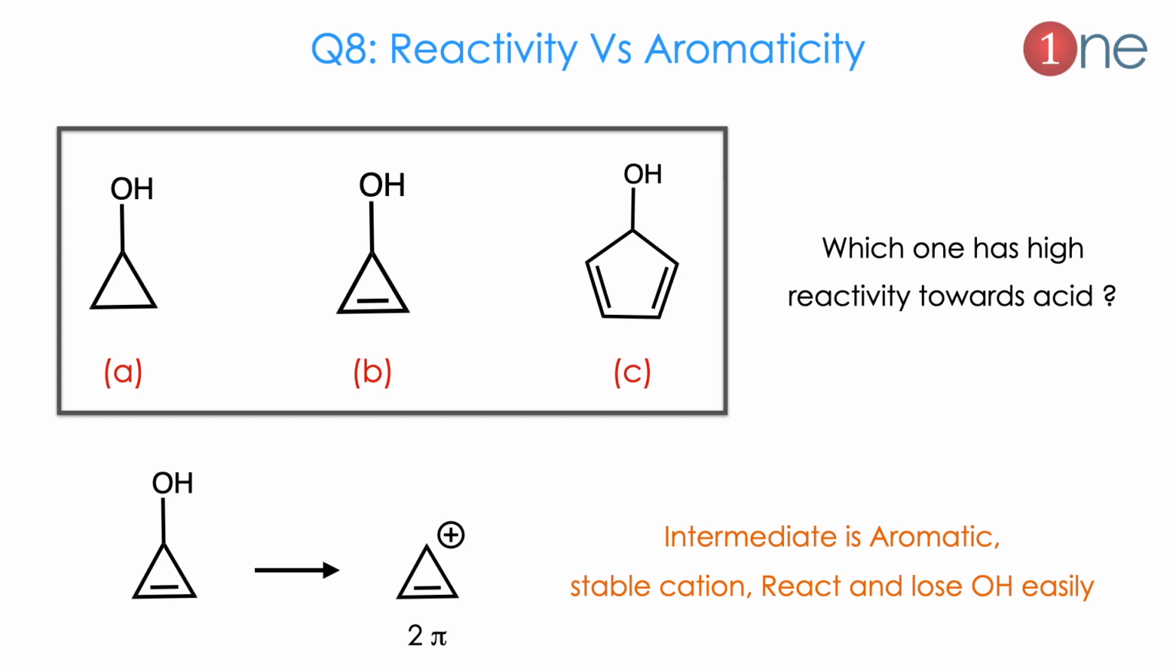So you should know which ring is aromatic here. Only the B ring is aromatic. A is not aromatic because it is not conjugated. C is anti-aromatic because it has 4 pi electrons. But B is aromatic because it has 2 pi electrons. So the intermediate is stable, and the reactivity will be very high here. If you write the order, B will be first, A will be second, and C will be the least.